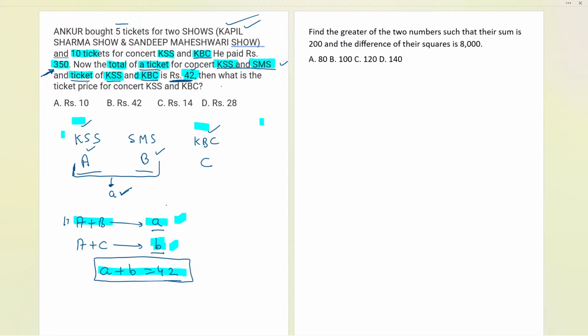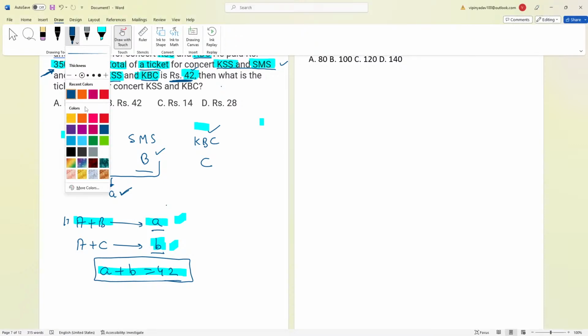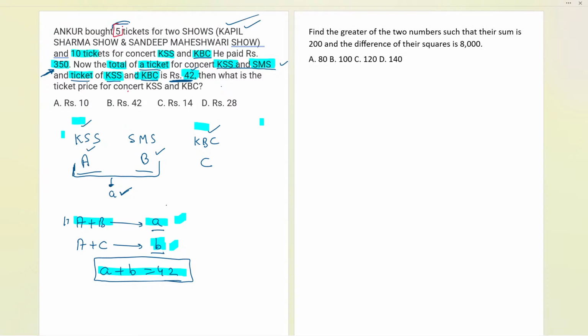Here he's saying that he purchased 5 tickets of the first two shows, that is A and B, which have a price of A. Secondly, he purchased 10 tickets of the Kapil Sharma show and KBC, that is A and C, so the price of one ticket is B. So the price of 10 tickets will be 10 times B. So we have 5 tickets and 10 tickets for the combination of shows A and B and A and C.